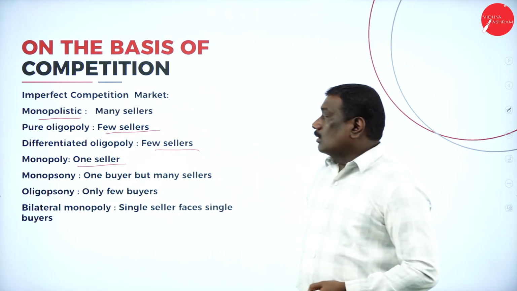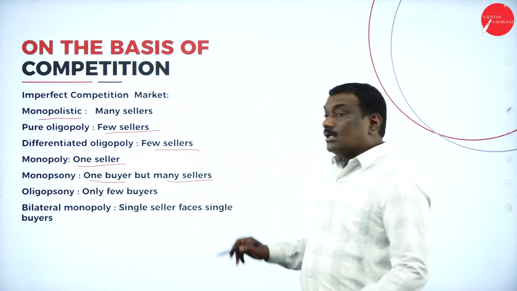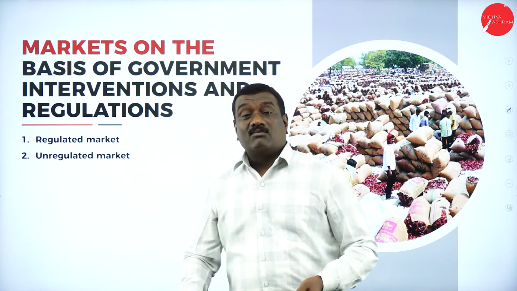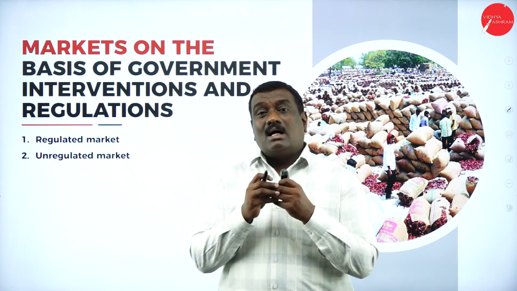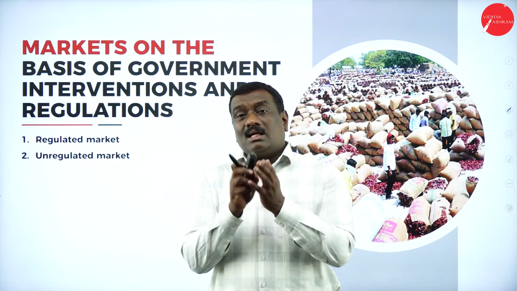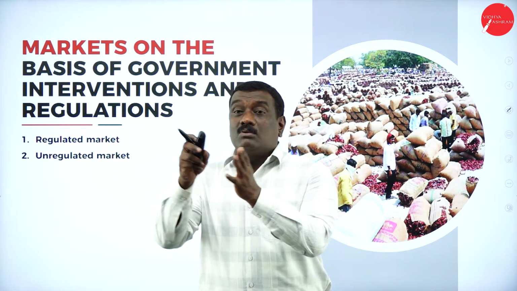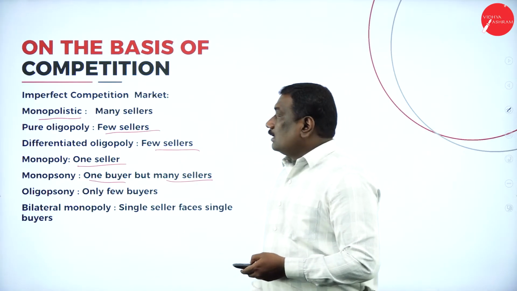Then monopsony. Monopsony is where there is one buyer but many sellers. There will be only one buyer for that particular product, but many sellers will be there. For example, I just want one product, so I only need that particular product. In that case, I purchase that product, but that product will be sold by many sellers.